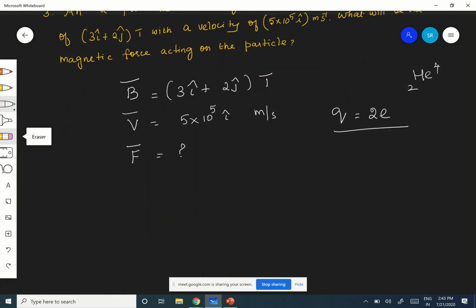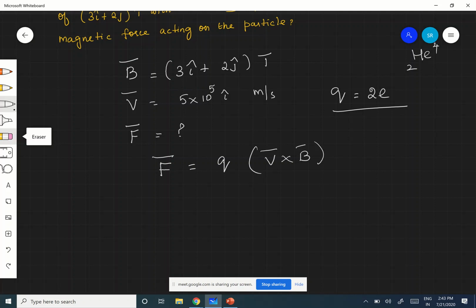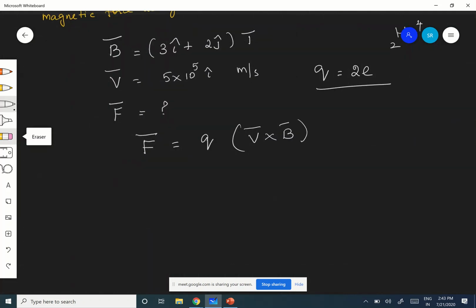How to find it? Cross product. What is F here? That is nothing but Q into V cross B. Are you following? So F is Q into V cross B. Last year we studied how to find the cross product V cross B. Therefore, i, j, k. Can you recall?